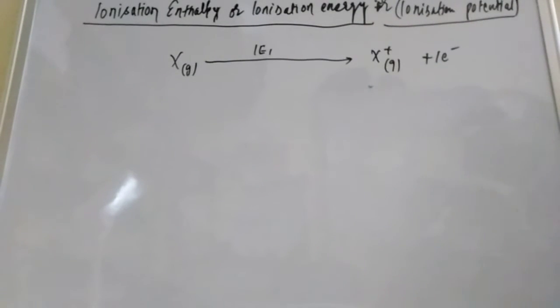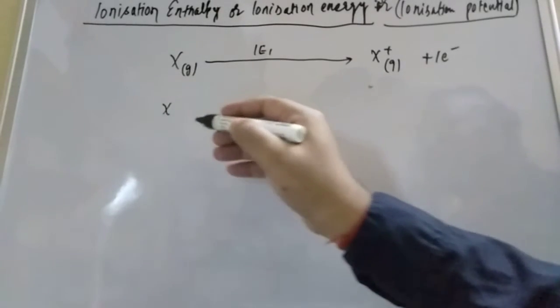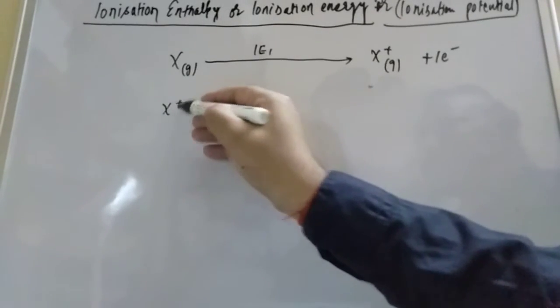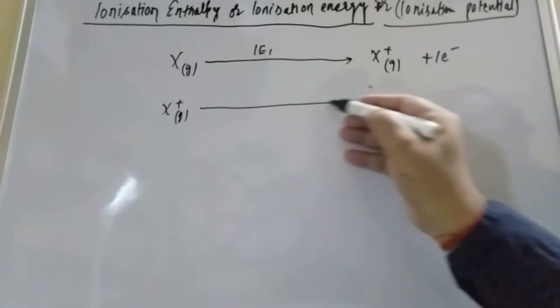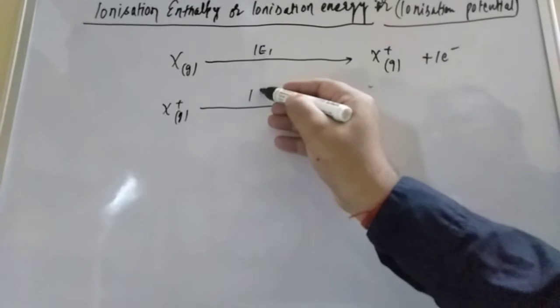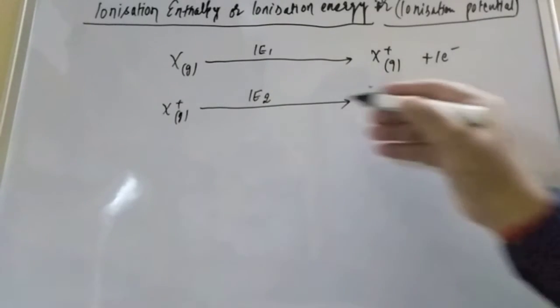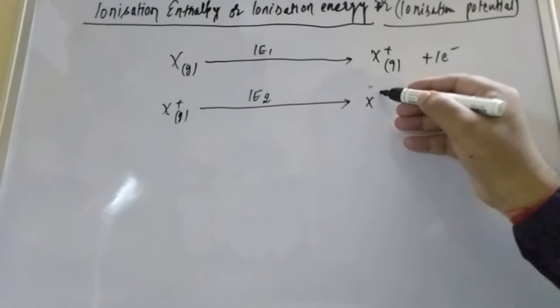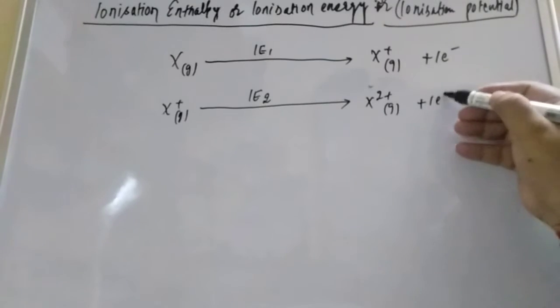Now student, there is a possibility from this. Suppose X positive, a gaseous ion, and you remove one more electron, that is known as the second ionization enthalpy, IE2. Here we get X2 plus, gaseous, plus one electron again.